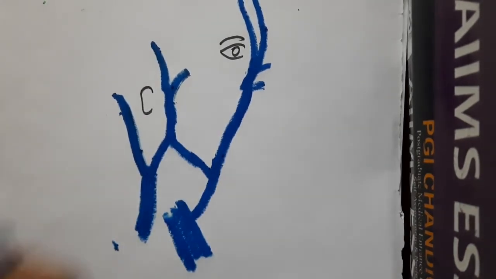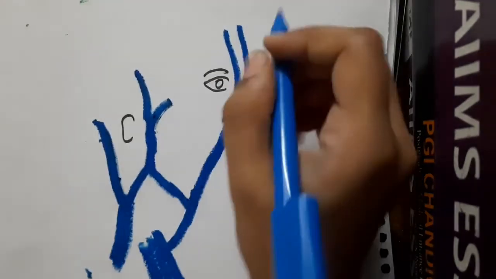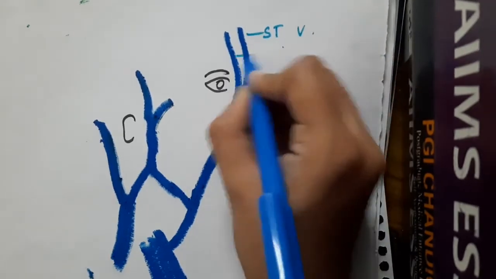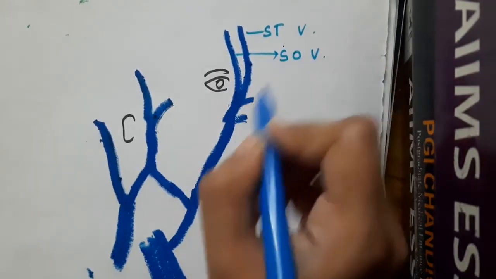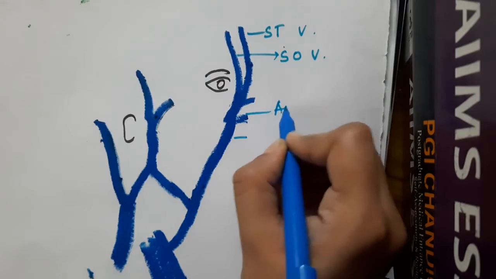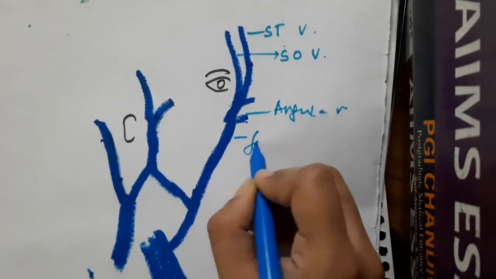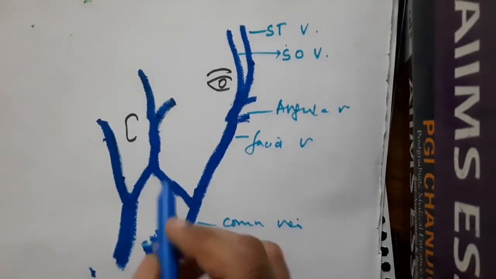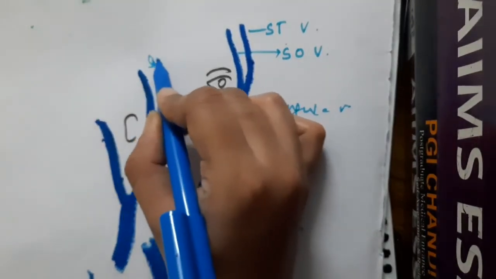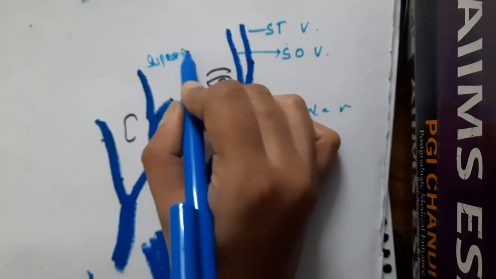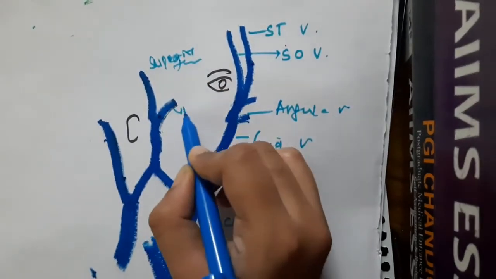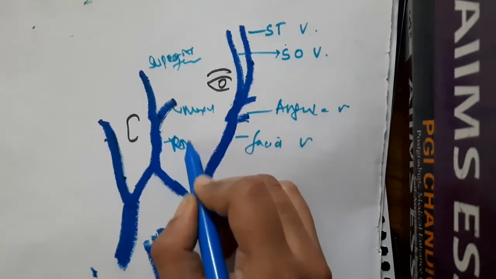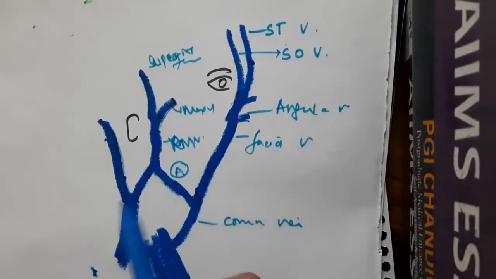So this is the scalp vein drainage. We have the supratrochlear vein, supraorbital veins, and this is the angular vein. This is the facial vein, the common facial vein. This is the superior temporal vein, this is the maxillary vein, and this is the retromandibular vein. This is the anterior branch.